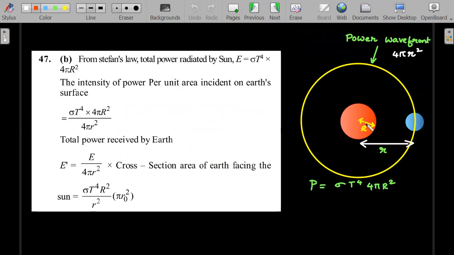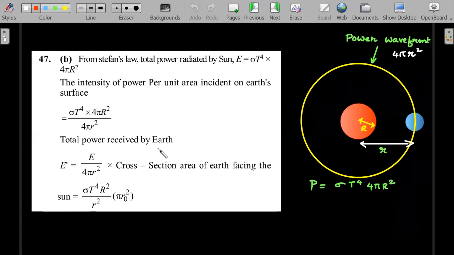Whatever power is coming out from the surface of the sun is given by Stefan's law this way: sigma, area of the surface of sun, which is 4 pi R square, into T power 4. This power will be spread on this wavefront and keeps expanding, so its intensity reduces as it expands. What is the intensity of this power as it reaches this yellow wavefront position? Obviously, it is power per unit area of the wavefront, so you have to divide this entire term by 4 pi r square. Don't cancel capital R and small r. That's what you can see he has done, and that's the required answer.